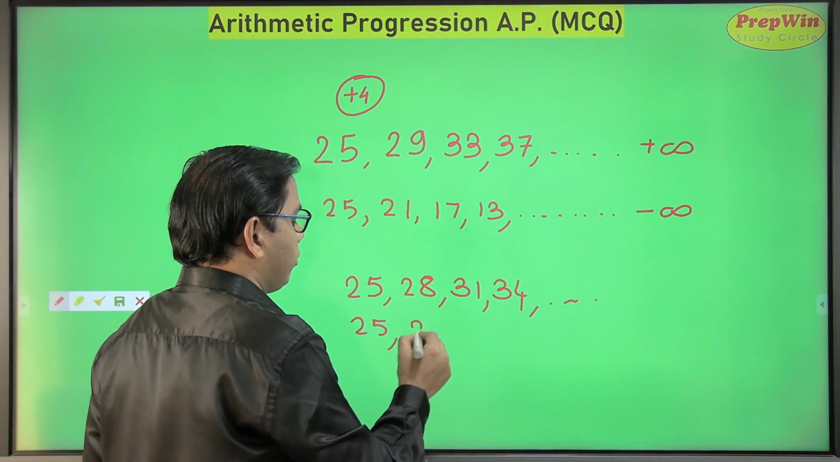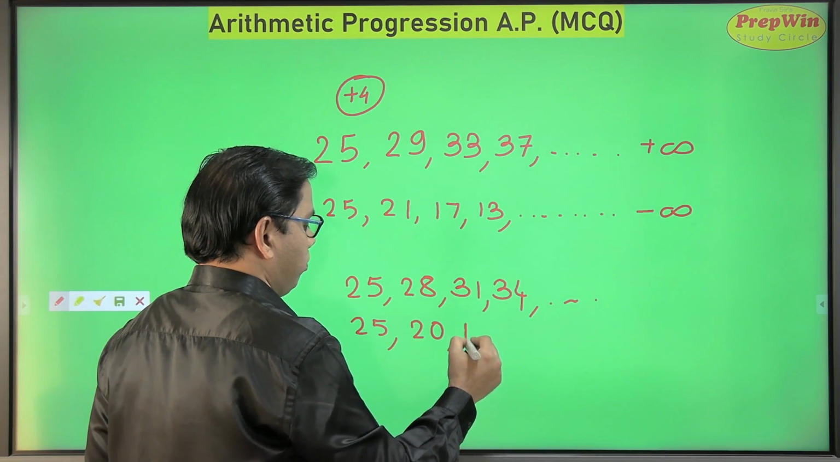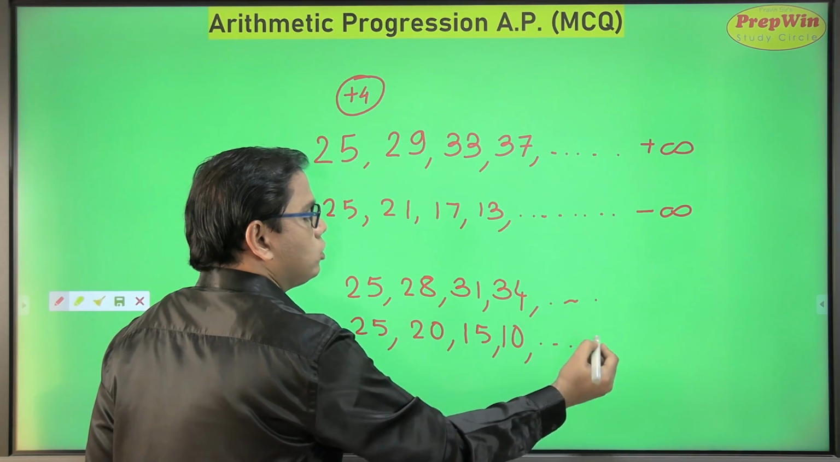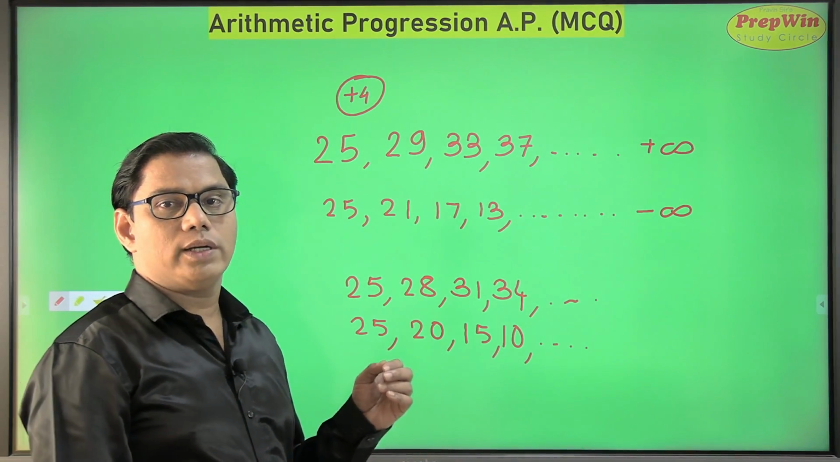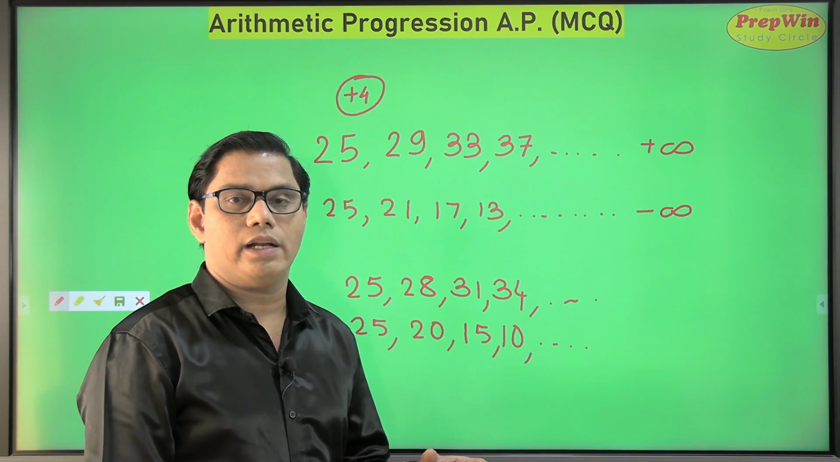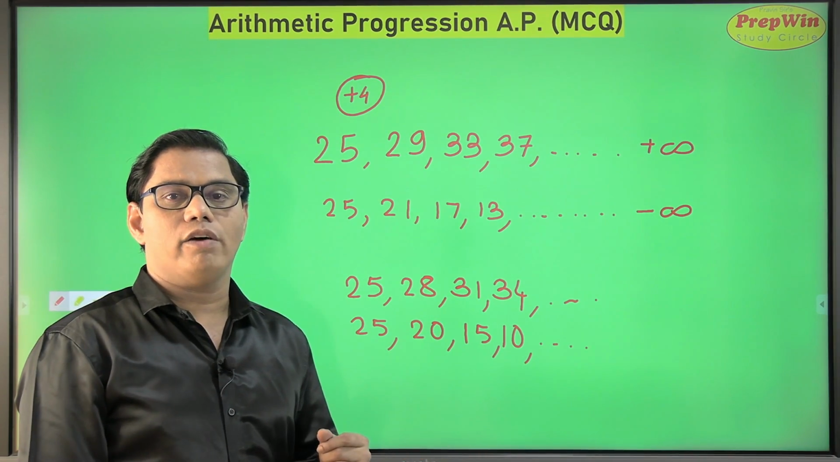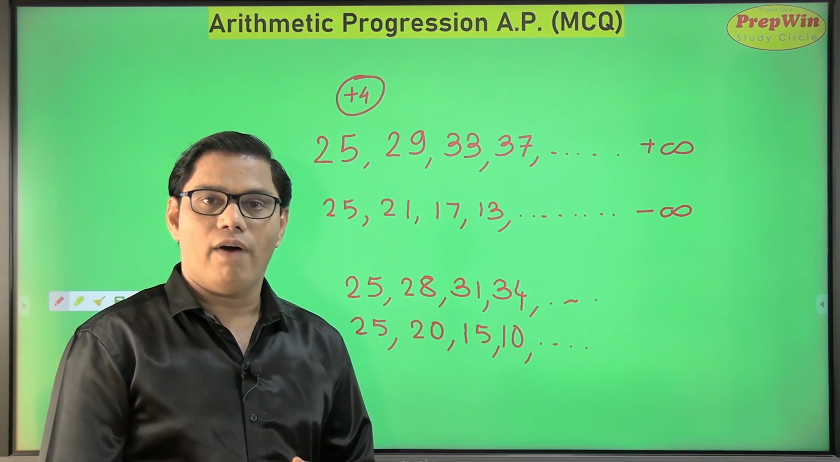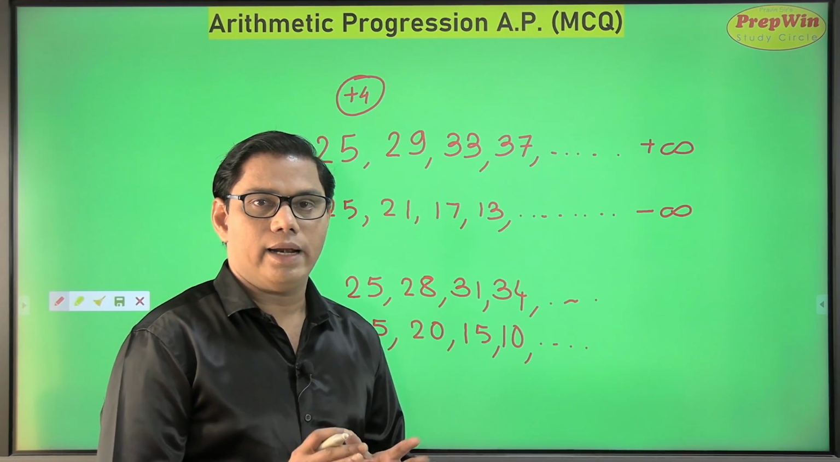So 25 will become 20, the next number will become 15, then 10, and so on. So one is heading towards positive infinity and another one is heading towards negative infinity. These kinds of progressions are called arithmetic progressions. Fine, super easy. Let us continue.